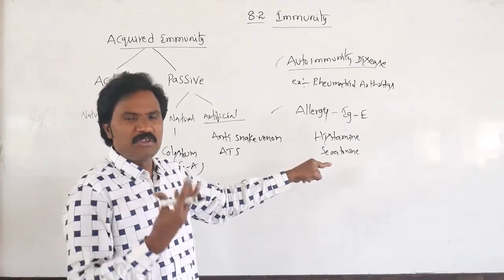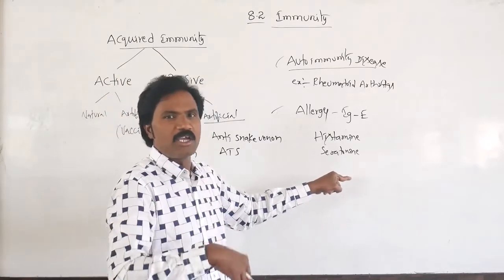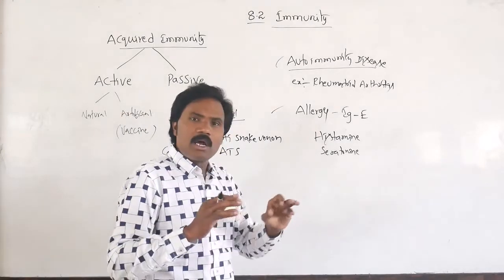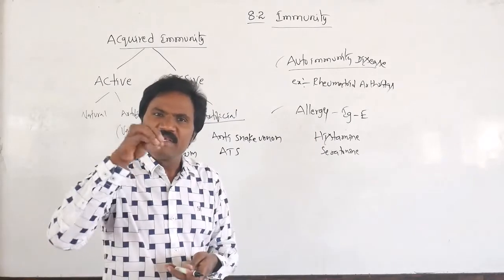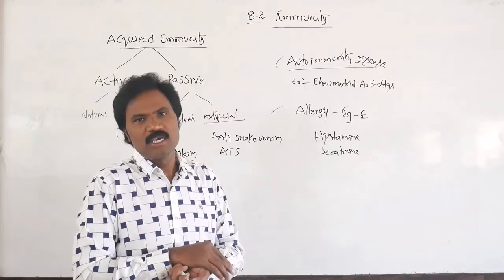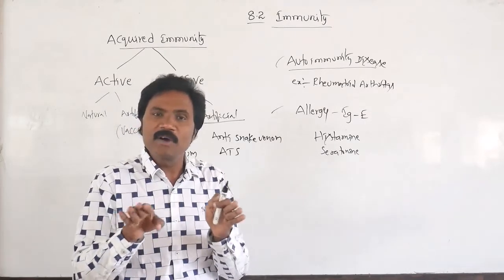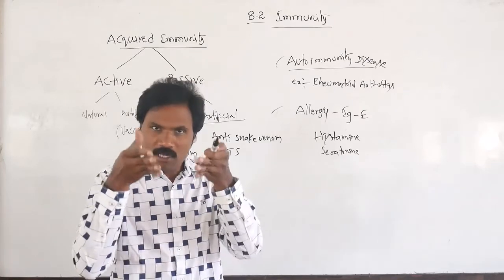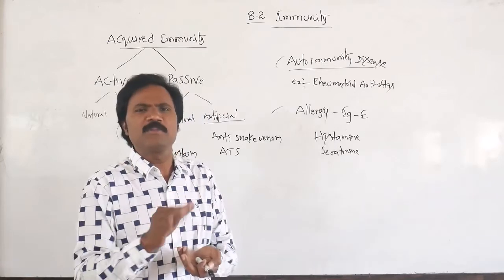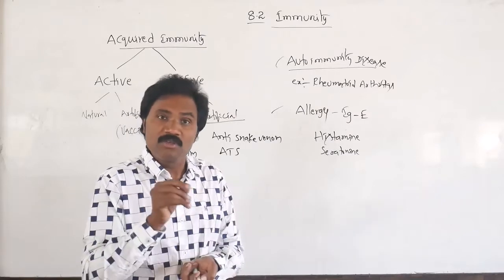Like hypersensitivity, related to rashes, itching, sneezing, running nose, all these activities are related to this. Then how to control this? Antihistamine chemicals, antihistamine tablets. If you take anti-serotonin tablets, then there is temporary relief. Some people, in a particular season like winter, suffer from asthma. Asthma is one type of allergy, but it won't spread from one person to another person. That is an allergic reaction.